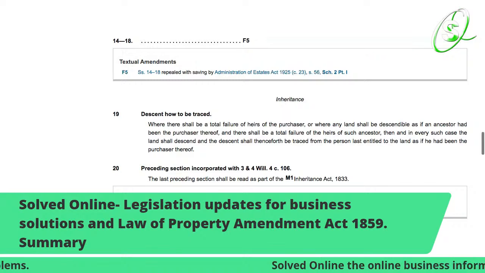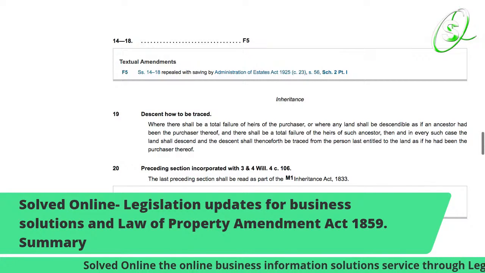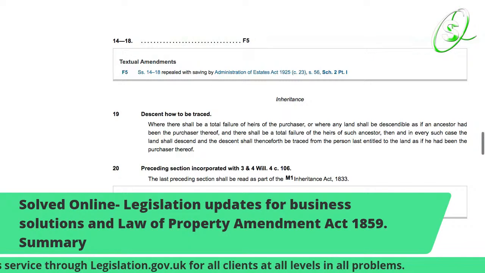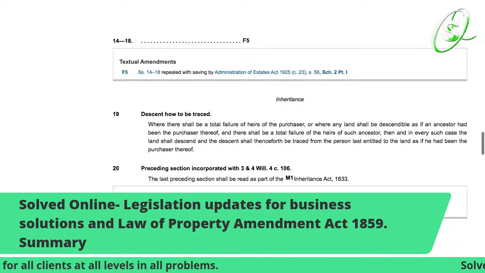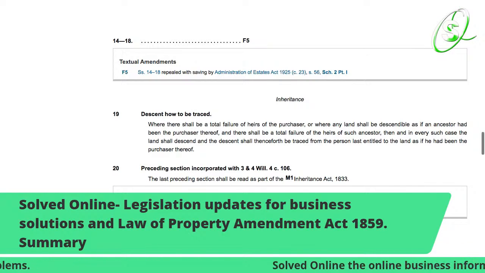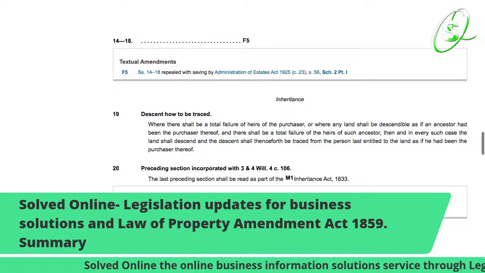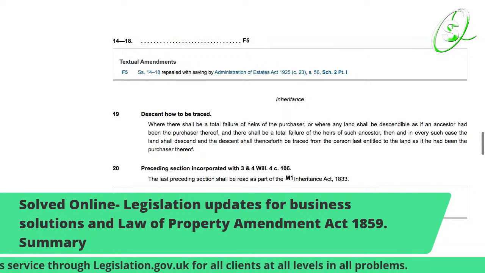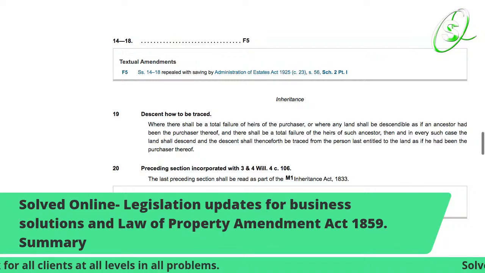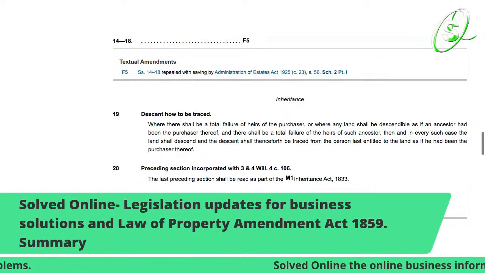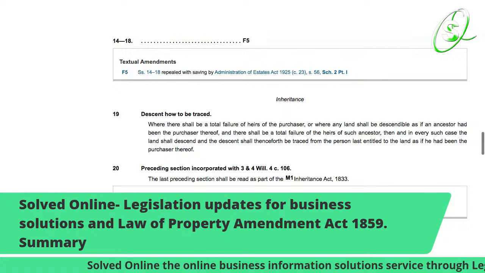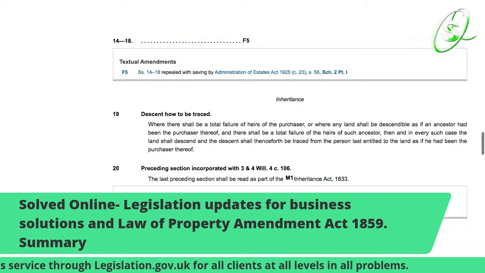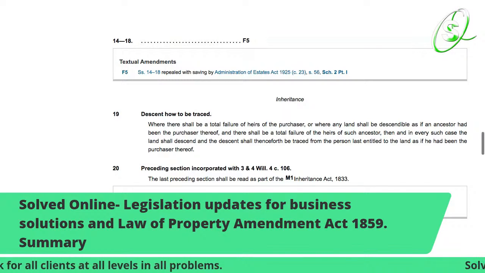Just like it says, descendants how to be traced, and it goes: where there shall be a total failure of heirs of the purchaser, or where any land shall be descendable as if an ancestor had been the purchaser thereof, and there shall be a total failure of the heirs of such ancestor, then in every such case the land shall descend, and such descent shall henceforth be traced from the person last entitled to the land as if he had been the purchaser thereof. So this is the trick that they're using.